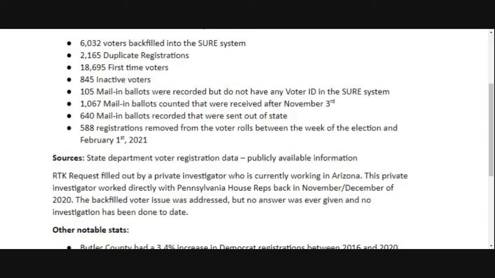More alarming than that, though, is statewide, we had over 300,000 of those. Now, when the margin of victory is 80,000 and you lost over 300,000 voters between the week of the election and February 1st, 2021, where all of that stuff could have been looked at, checked, double-checked, and rechecked and verified, that tells me something is wrong and somebody's hiding something. In Butler County, that number was 588. In other states, by the way, if they would have had numbers like that, they would not have certified the election in the first place.